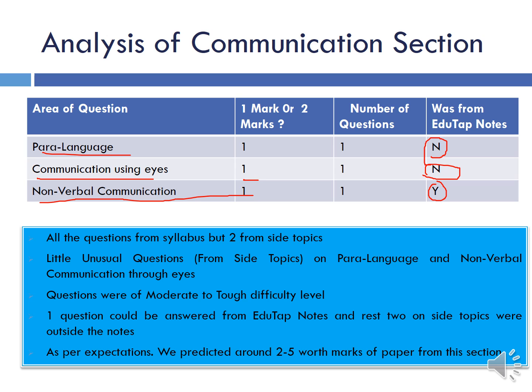Though the questions on paralanguage and communication using eyes were a little unusual, because those are not related to the main topics you read while you are reading about the communication part, that is the part you expect when you go for the RBI Phase 2 exam. Questions were of moderate to tough difficulty level. As we said, one question could be answered from EduTap Notes, and the rest 2 were on-site topics which were outside the notes. Overall, it was as per our expectations and prediction.